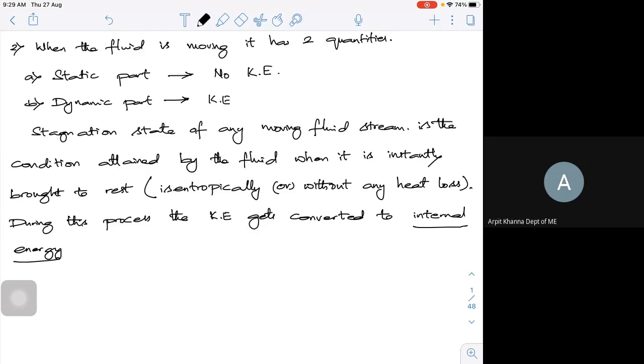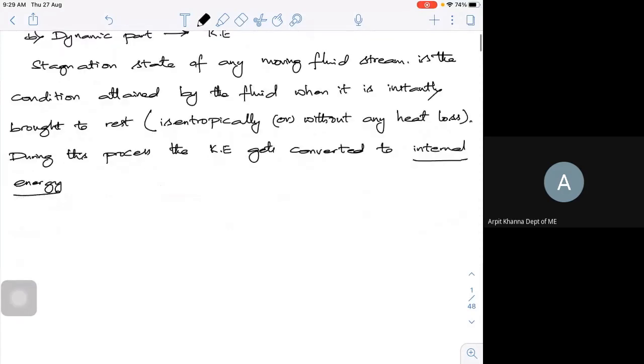So if I try to put the probe at the center of the pipe where the velocity is at the maximum, and if I put the probe at the surface, I am going to measure the static one. If you look at the velocity profile, it will be a parabolic profile, so I'll have the maximum velocity at the center. So the maximum value of the stagnation quantity would be at the center of the pipe. Along from the center of the pipe to the surface, I could see the variation in my velocity. Fine. So now, if you want to measure at any given point, some of the values.